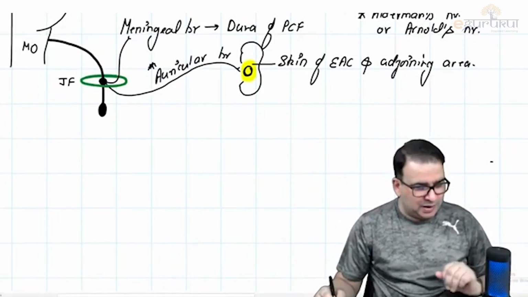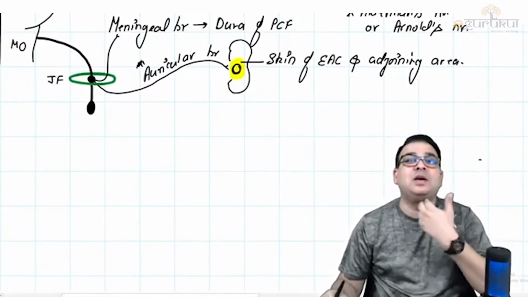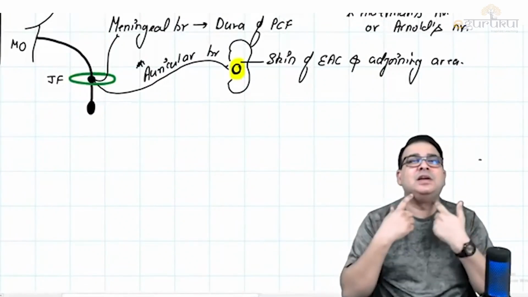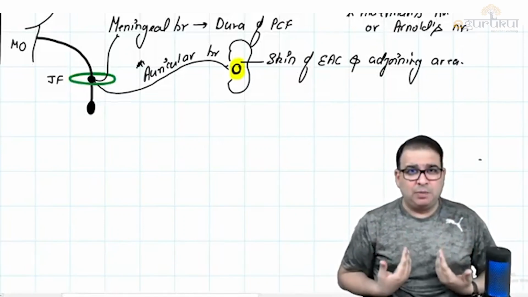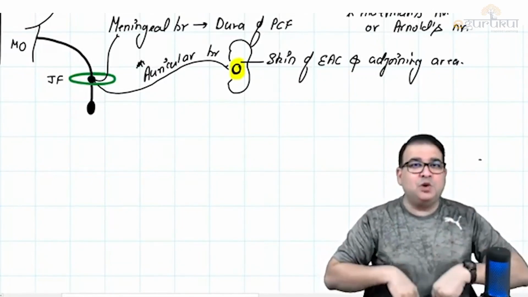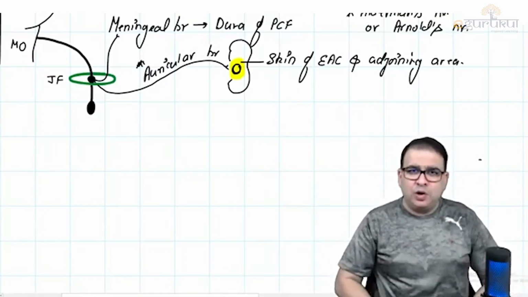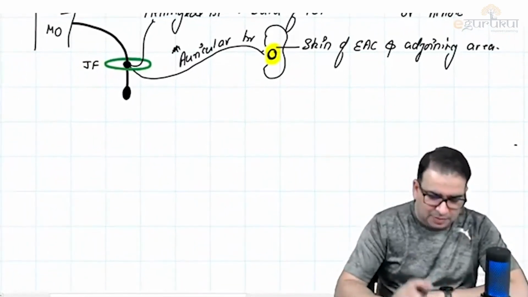Well, this is about the superior ganglion, guys. From the inferior ganglion, the main trunk of the vagus nerve will continue downward. We saw it running into the mediastinum. If you remember, the vagus nerve ran along with the esophagus, passed through the esophageal opening of the diaphragm, and then went into the abdomen and became the gastric nerve.